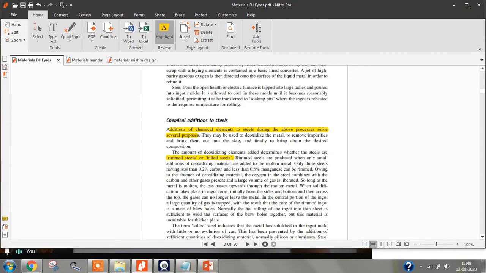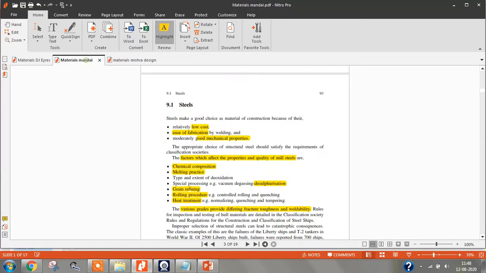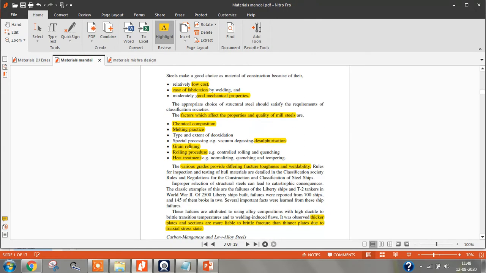Then the oxygen process. Last one is the oxygen process, and we have many other types also, but in shipbuilding we are using only these three. Okay. So now what you need to understand is the property of the steel.